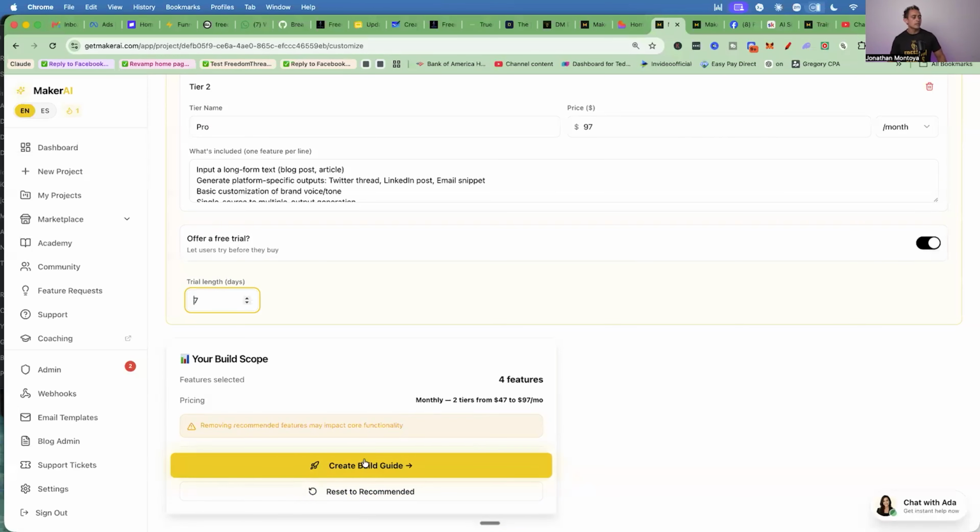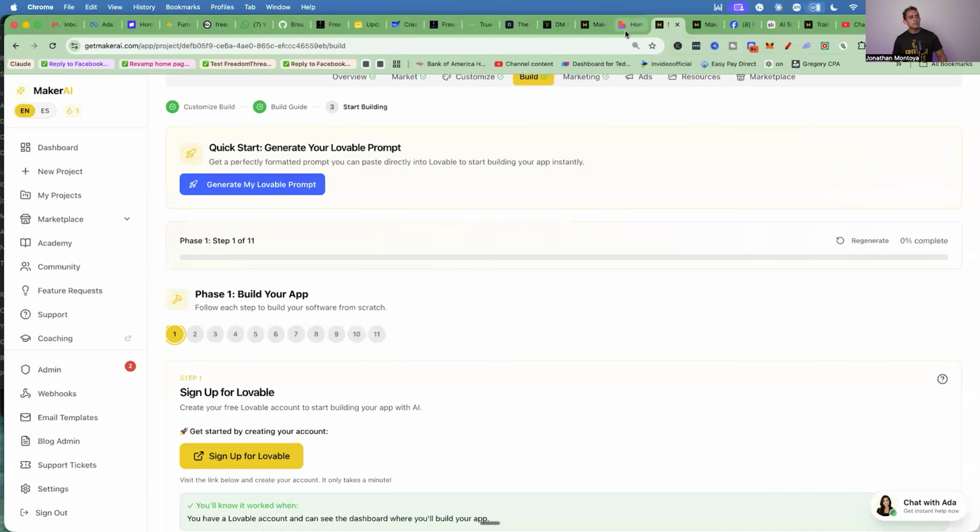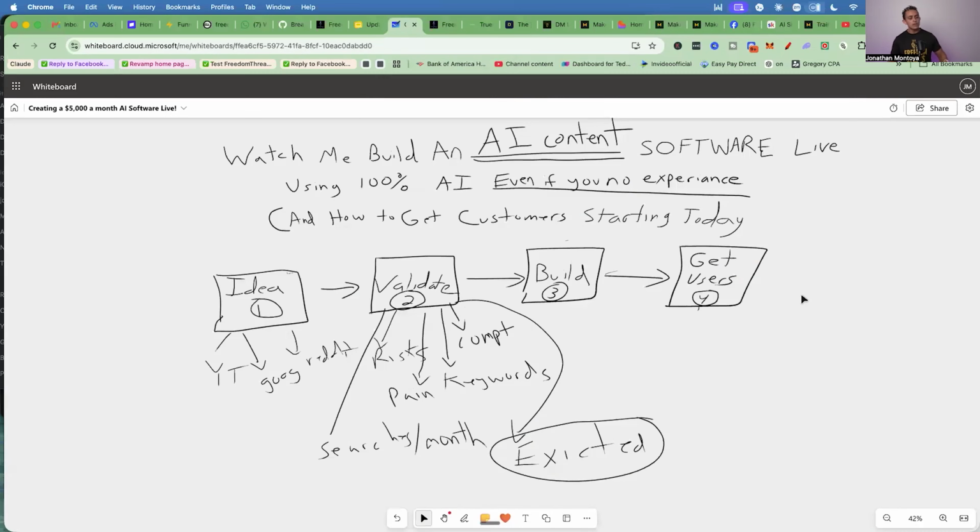Okay. So we're going to create this right here, and it's going to go to the build section right here. I want to explain this because this is really important, right? It says the building part is, believe it or not, the easiest part. Okay. What's going to happen is Maker AI, remember, this is the brain of the entire process. Now what Maker AI is going to do is give you some copy and paste prompts. And what you're going to do is copy and paste that into an AI software builder.